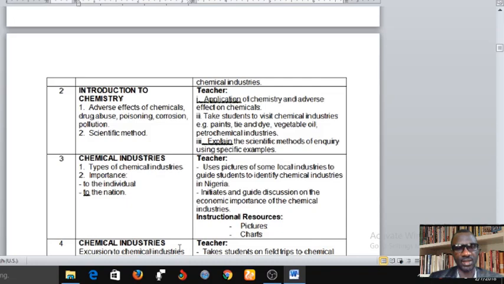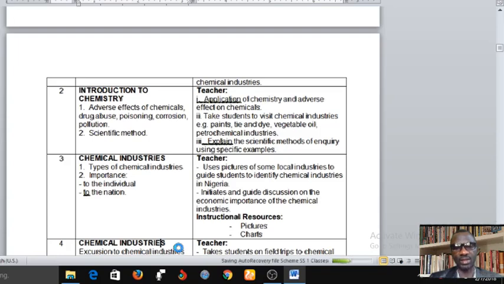Here you'll be exposed to types of chemical industries, their importance to individuals and to the nation. Then the teacher will show you pictures of some local industries to guide you to identify chemical industries in Nigeria. Initiate and guide discussions on the economic importance of chemical industries.